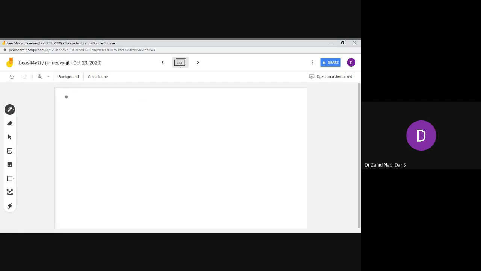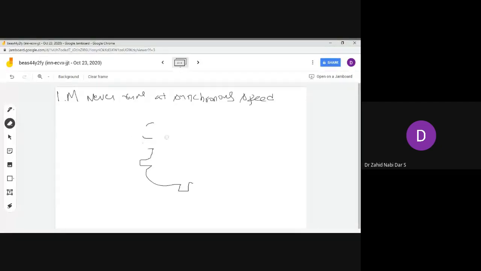So usually if you see, the induction motor never runs at synchronous speed. What is the reason? See, if you have this motor like this, okay, I'll draw a circle and let me explain to you.